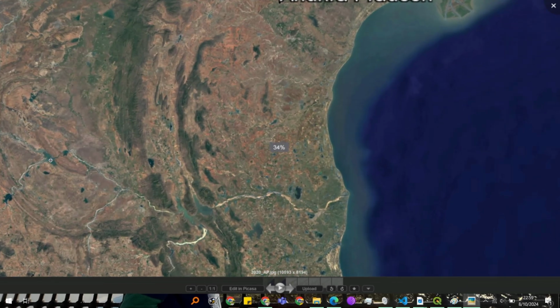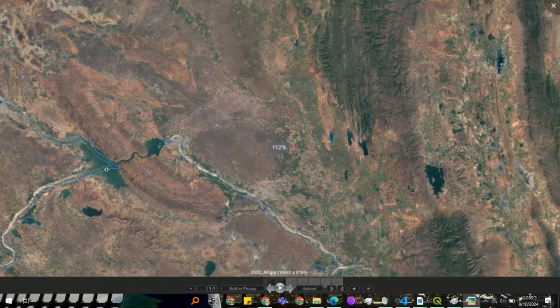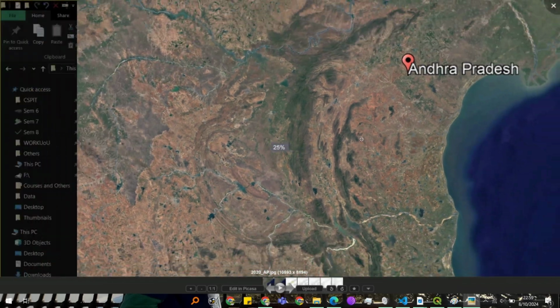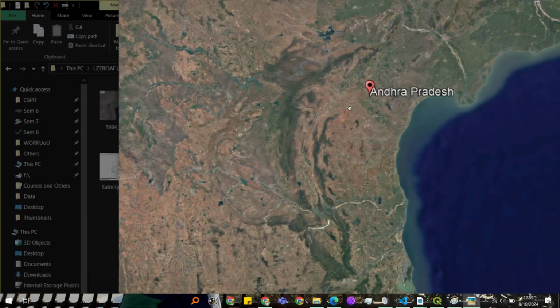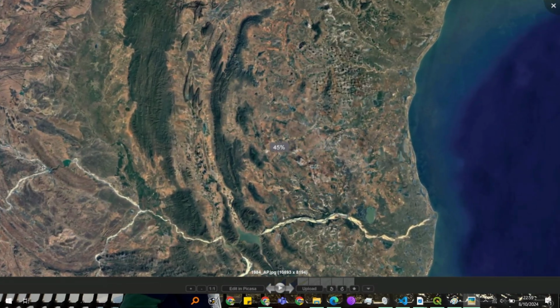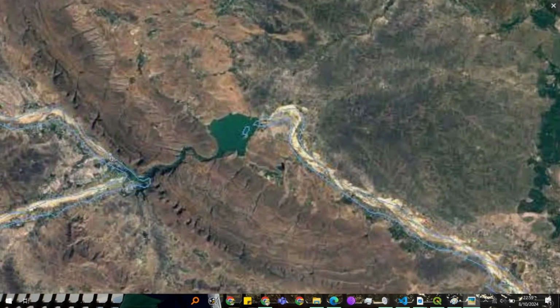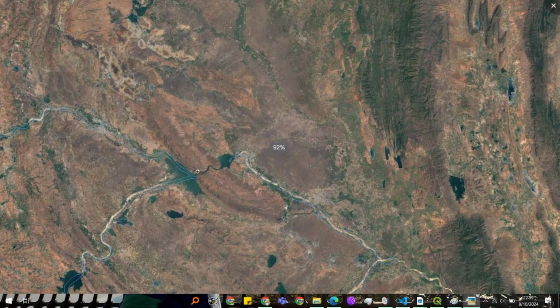As you can see this water body, let's observe this one. This one is from 2020 and this one is from 1984.